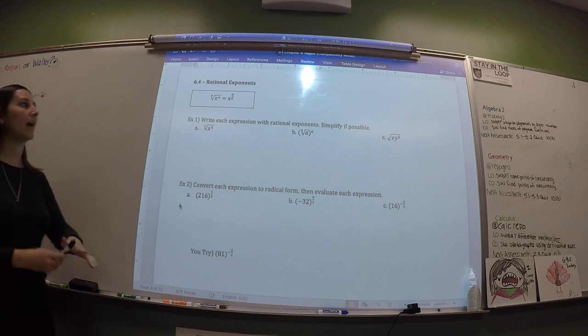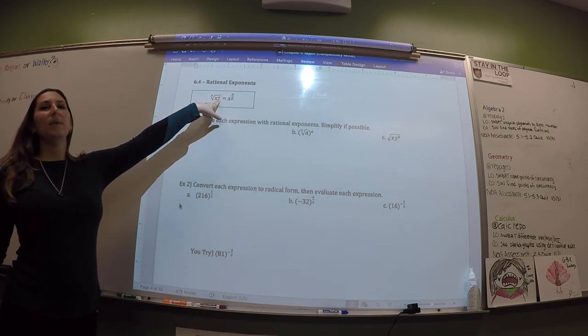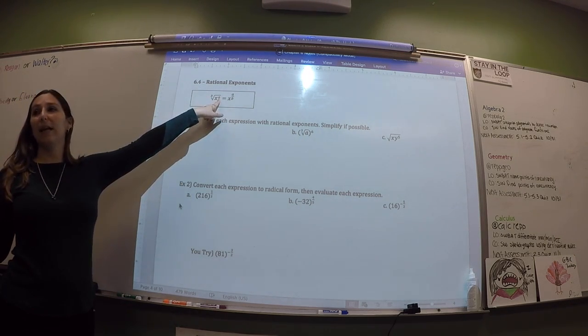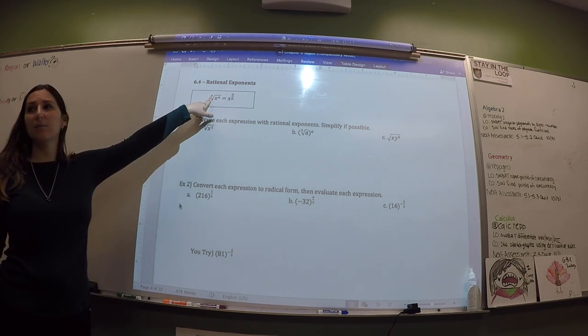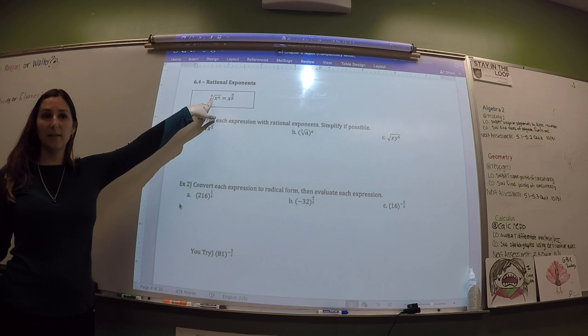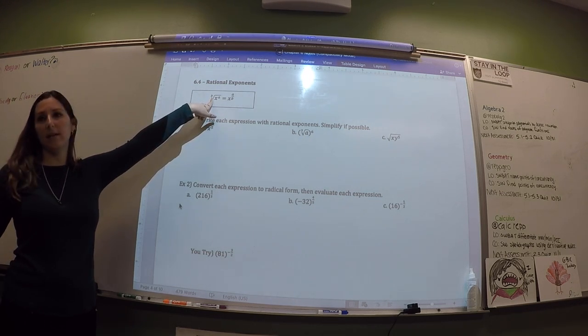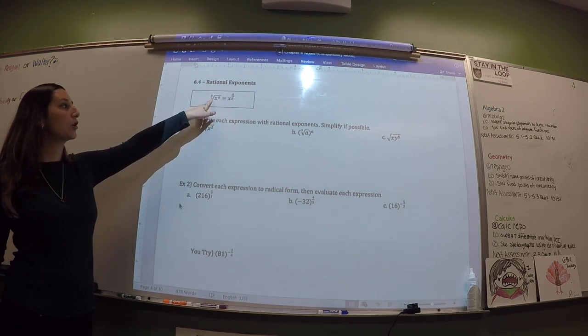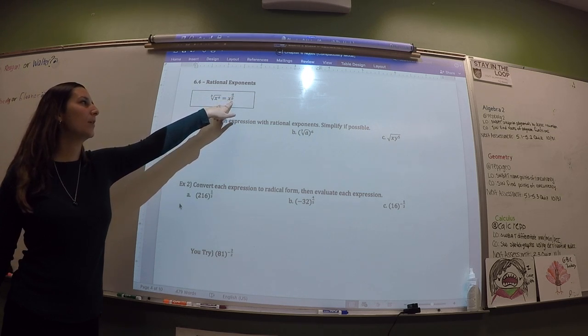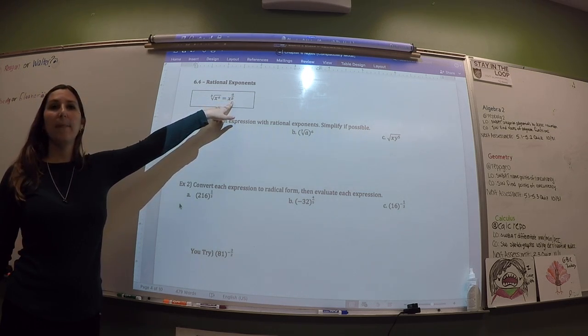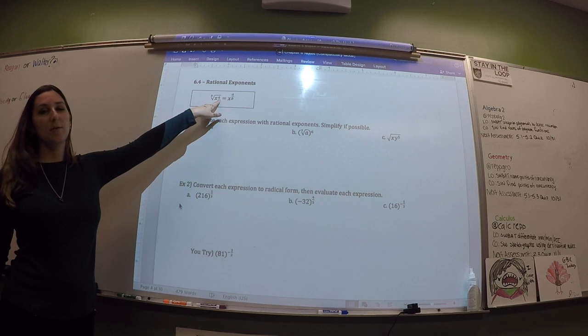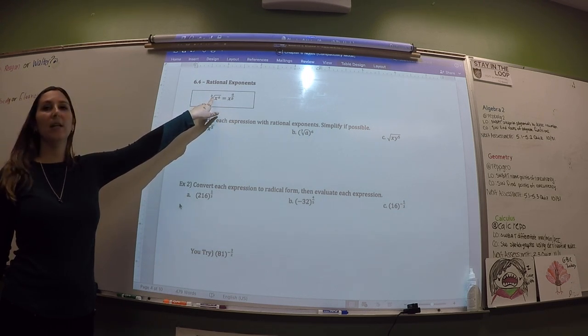Here's how you create the fraction. There will always be a power of your radicand, whether it's 1 or 17. There's always going to be an index, whether you see it or not. If you don't see it, it's 2. If you do see it, then it's whatever is there. You're going to create a fraction exponent by taking the power and putting it over the index.